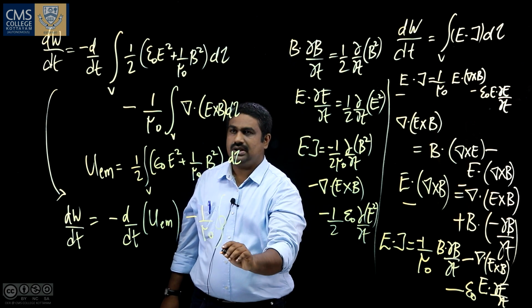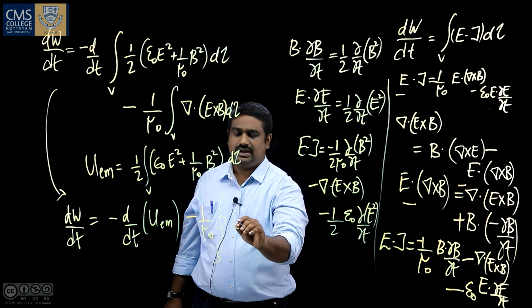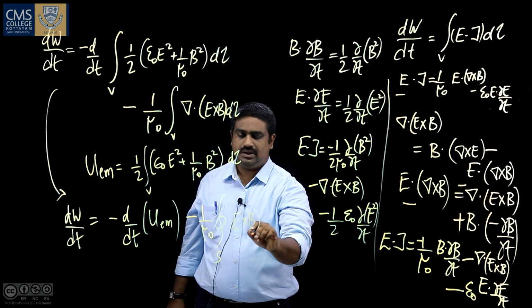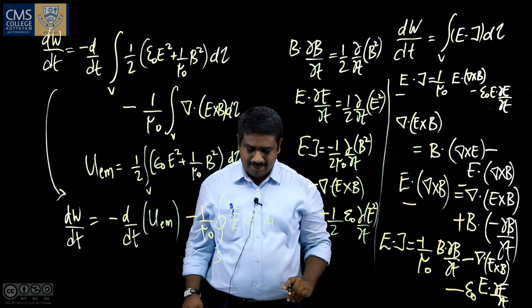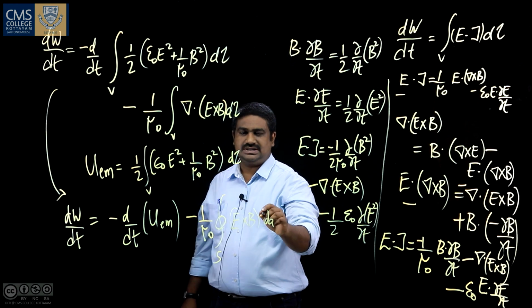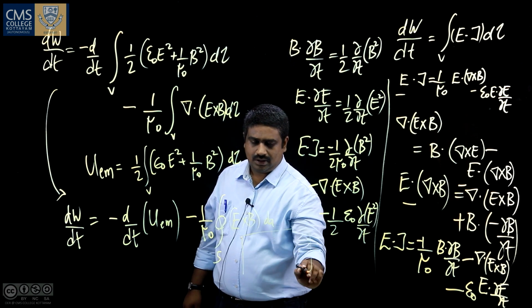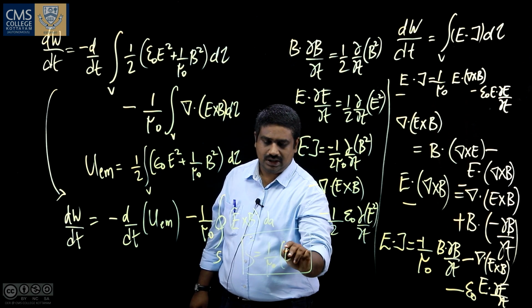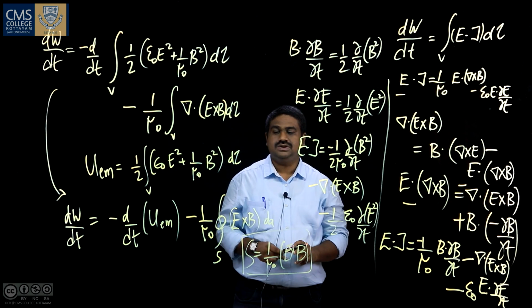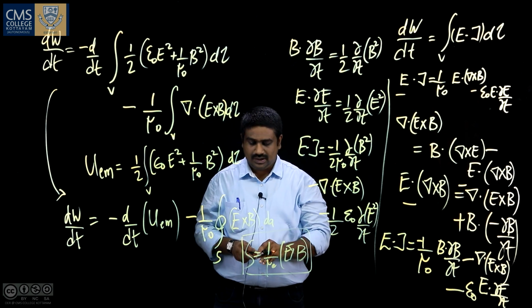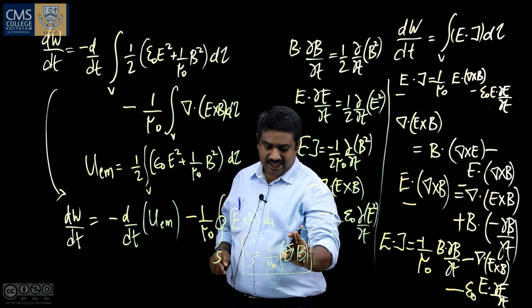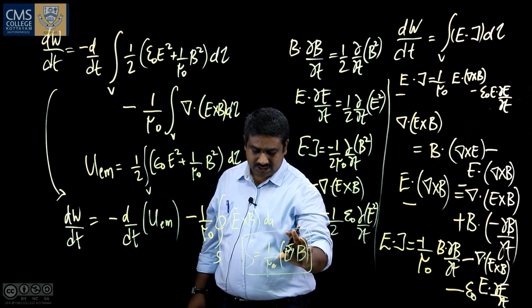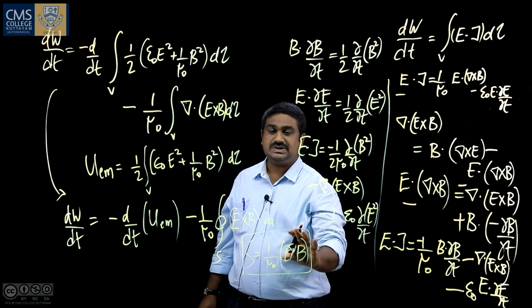This becomes the integral over the closed surface of E cross B dA, and we define a term S equal to 1 by mu 0 E cross B, and this is the energy per unit volume transported by the field.